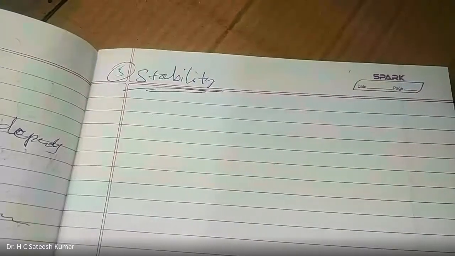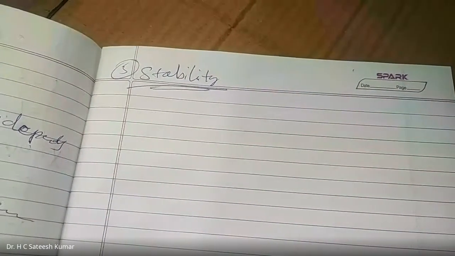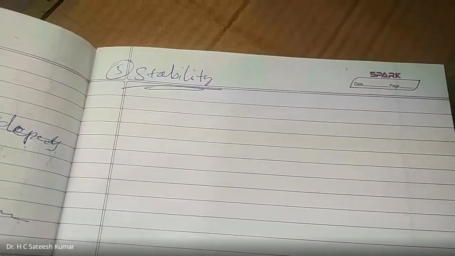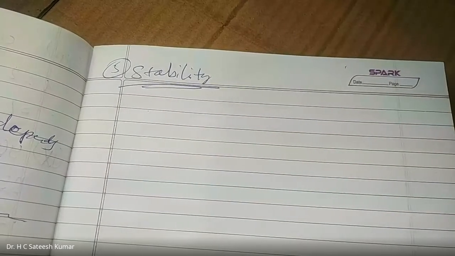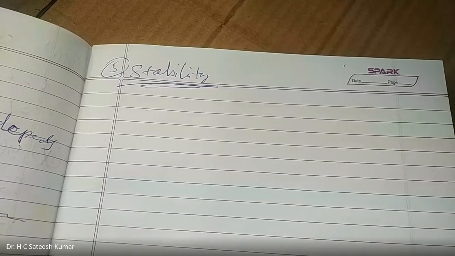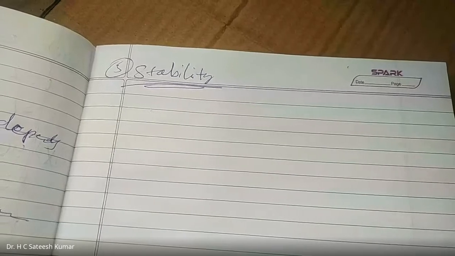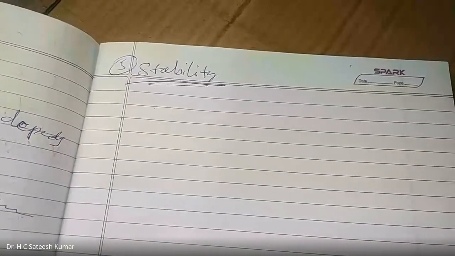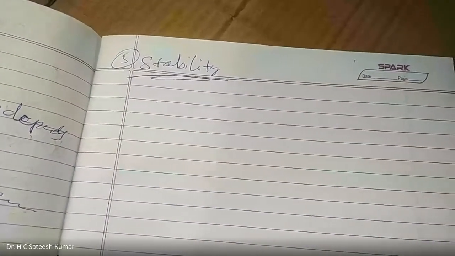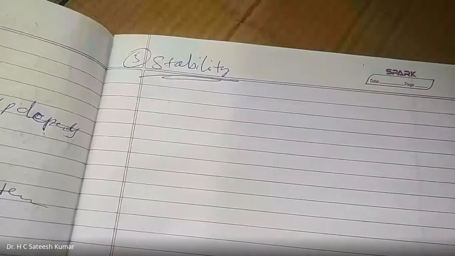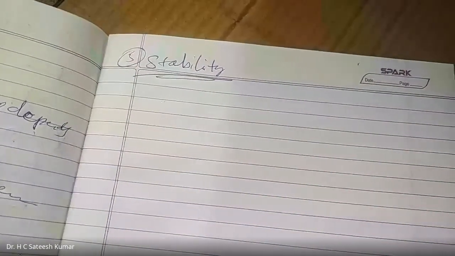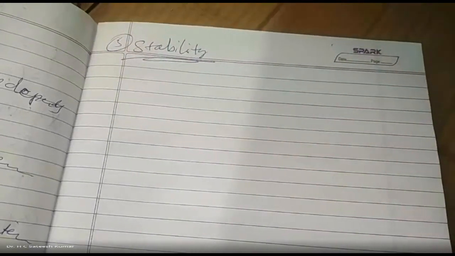So a system is said to be stable if it gives finite output for finite input as time tends to infinity. It is also known as bounded input, bounded output stability, or BIBO stable. Bounded means finite.